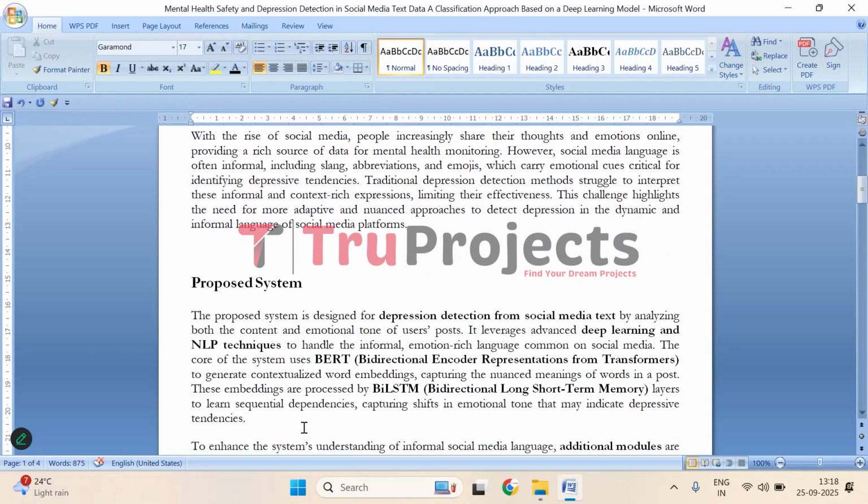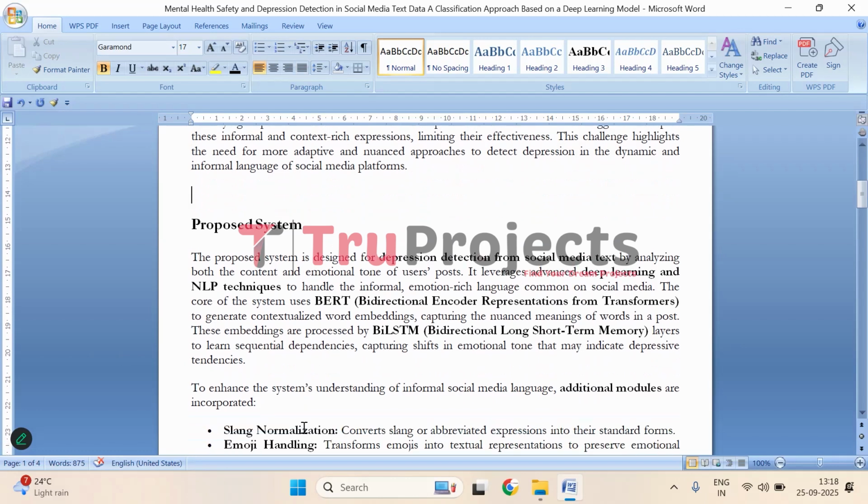So, the proposed system is built to detect signs of depression by analyzing what people write on social media and the emotions expressed in their posts. Social media language is often casual and filled with emotion, slang, or emojis, so understanding it requires advanced techniques.